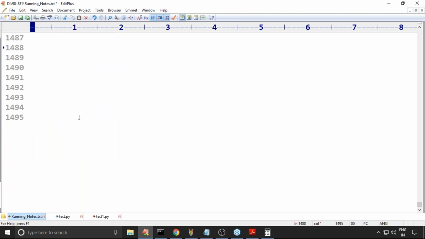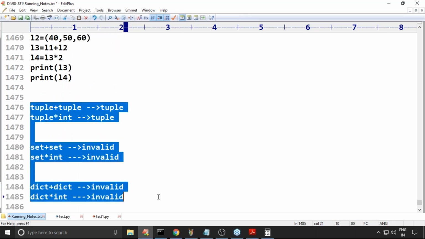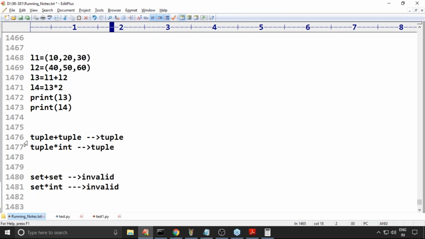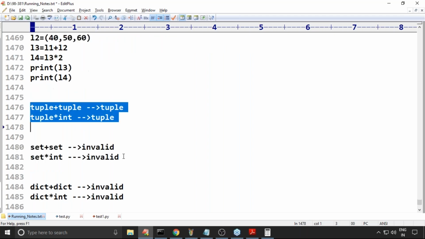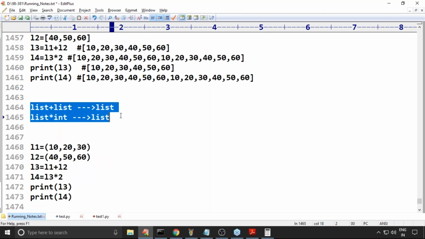It is too much to cover all these things, but just believe it is applicable until list. For the sake of your knowledge, I'm covering these also, but they are not required. This is enough for the certification, because maybe there is a chance they can go until list level.